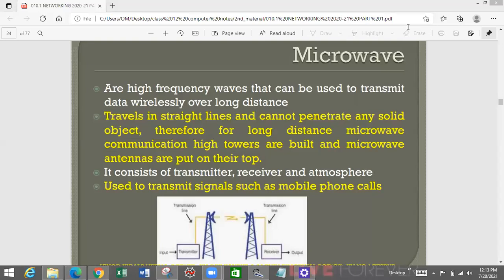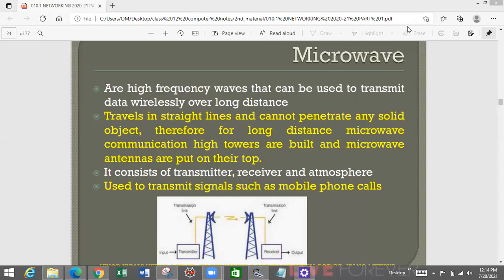So in this network environment, we have transmitters, receivers, and atmosphere. Now we need to understand what these words mean. Transmitter transmits, it sends the data. Receiver receives the data, whatever the transmitter is sending. And the atmosphere is the medium through which the data, the microwave, is propagating.